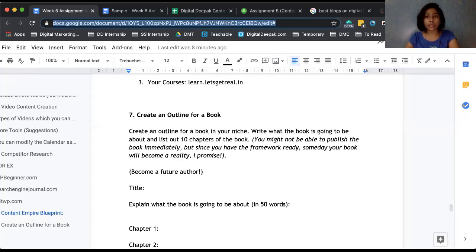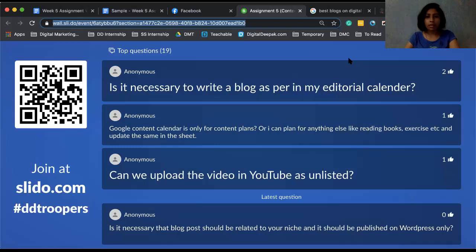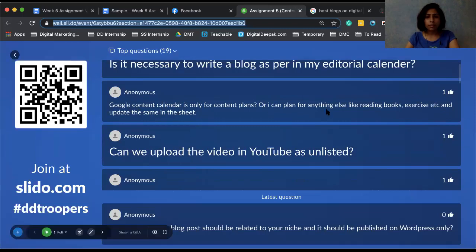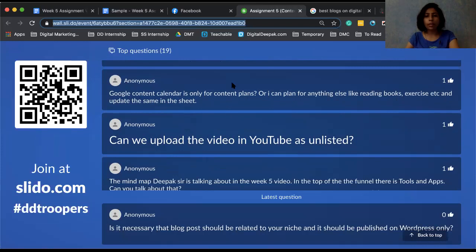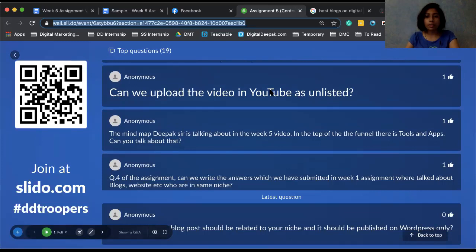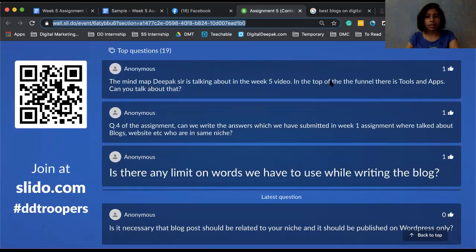Okay, let's also check the Slido questions and see if anything is left. I think this is done. Right now the best is that you write content plans for your website and, if required, for social media. Yes, you can do that. In the mind map, Deepak sir is talking about the Freak 5 video, where there are tools and apps. So what exactly would you like to know about it?